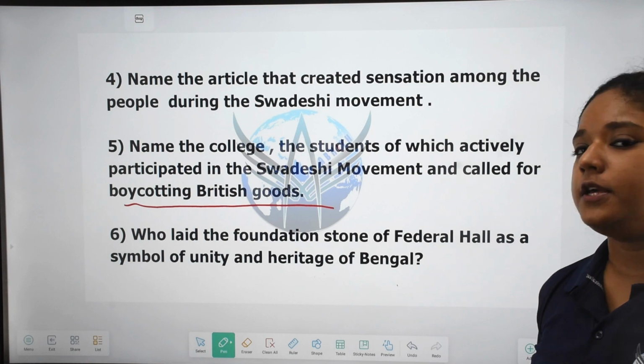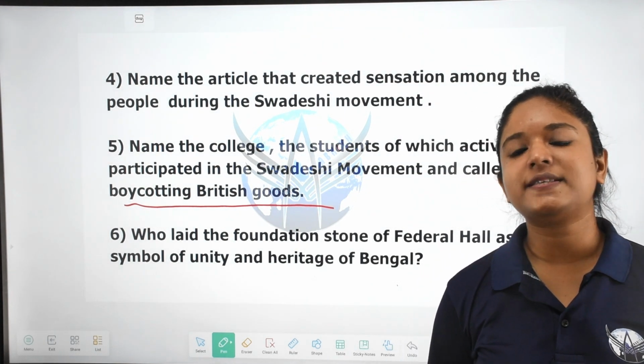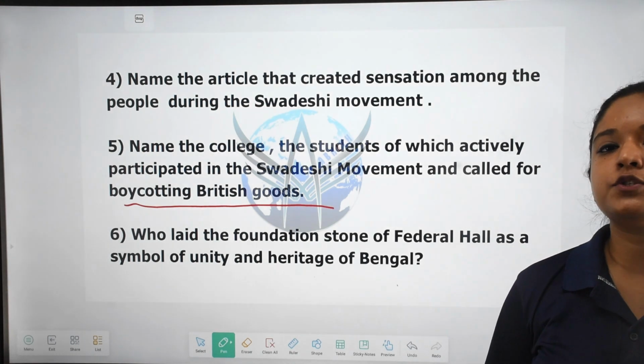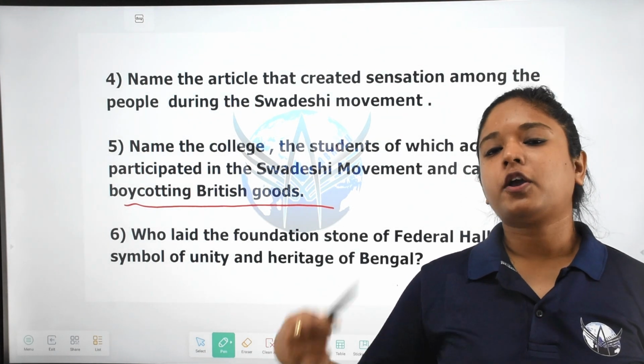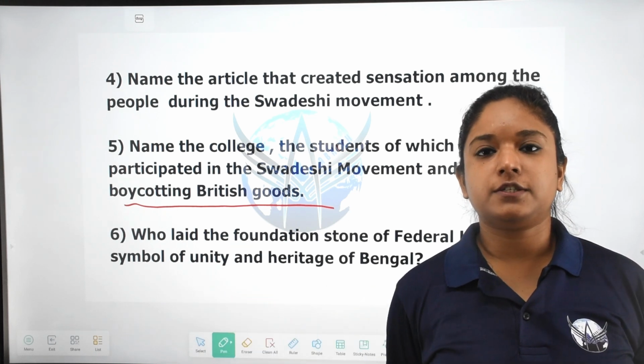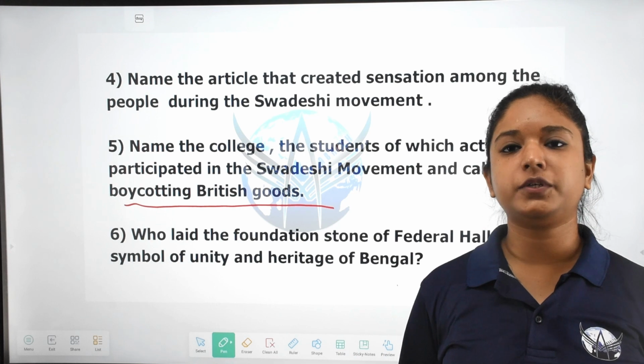Okay, so students also participated. The Swadeshi movement was actively participated in by the students, by the youth, by the energetic youth. They boycotted their educational institutions as a sign of protest against the British government.